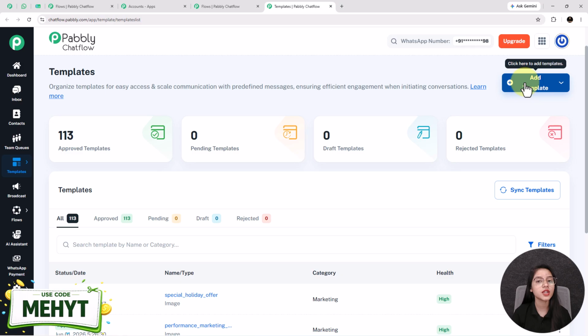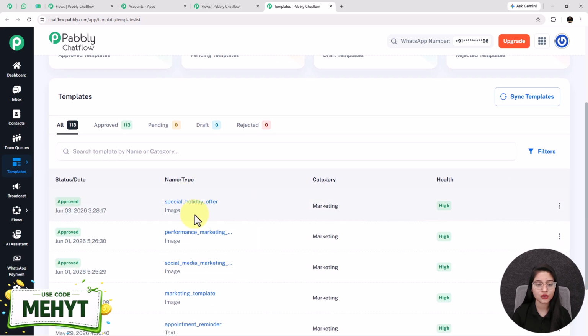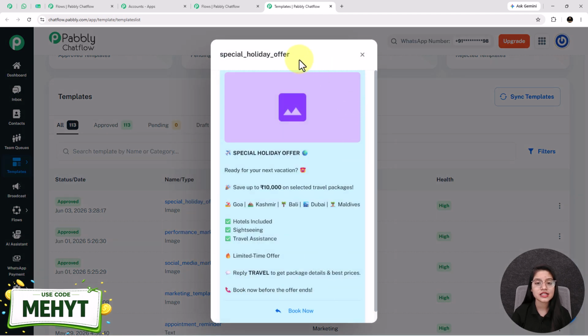We have already created a separate detailed video of how you can create a template inside your Pabbly Chatflow account. Check the description below for the video link. See, I have already created some templates before, and this is the special holiday offer template that we are going to use in this video.